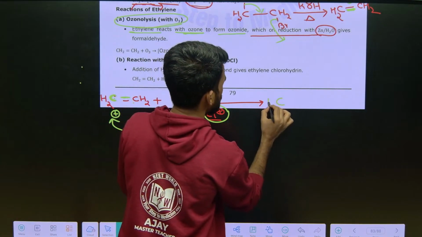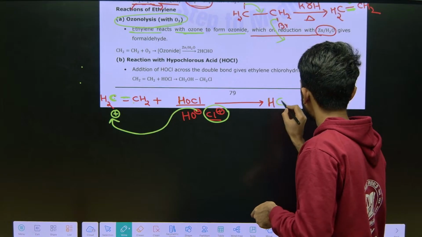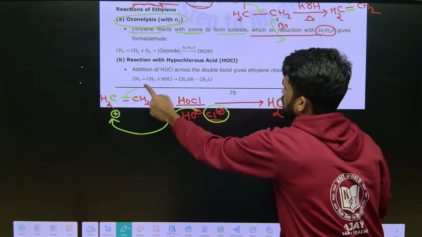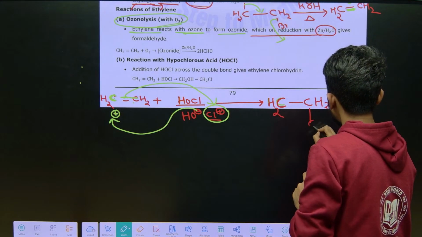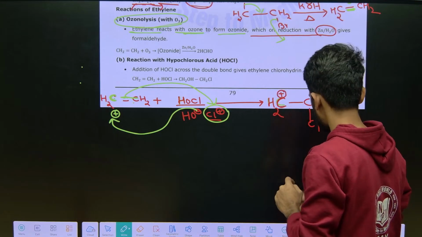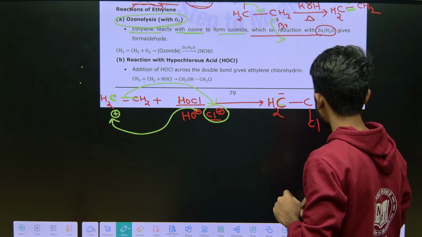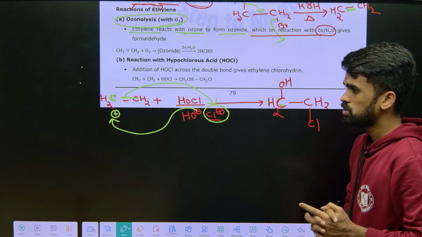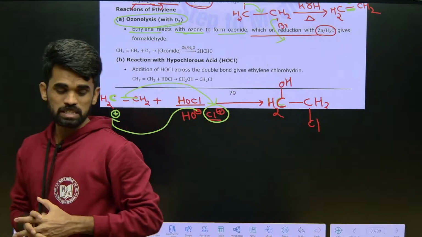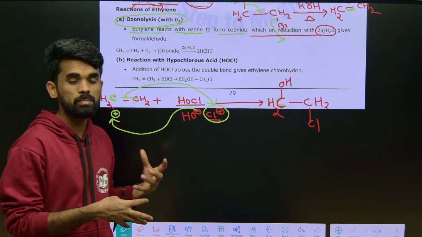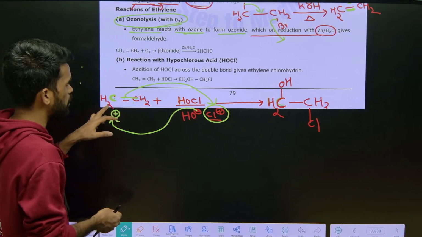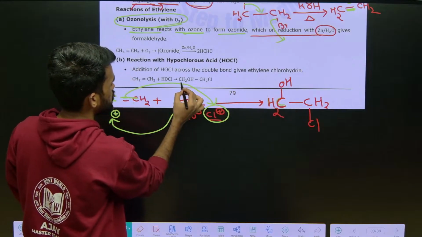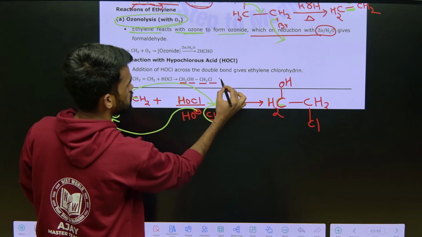So first we need to add chlorine here on one carbon like this, and on this carbon you are getting a positive charge. On that positively charged carbon you add OH. That's it. This is how you can make the reaction. Is this clear? I am giving this the way you can remember easily: on one carbon you add OH and on the other carbon you add chlorine. That will be your answer, CH2OH and CH2Cl. This is your final answer.